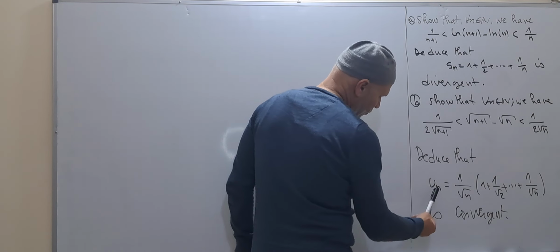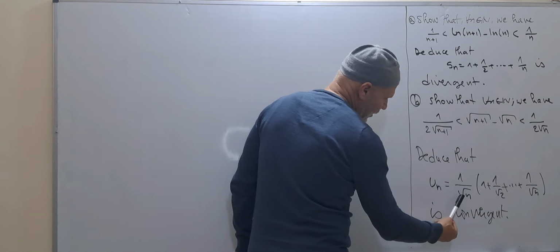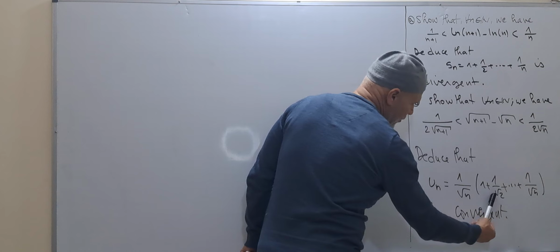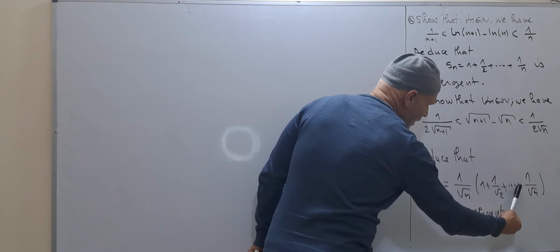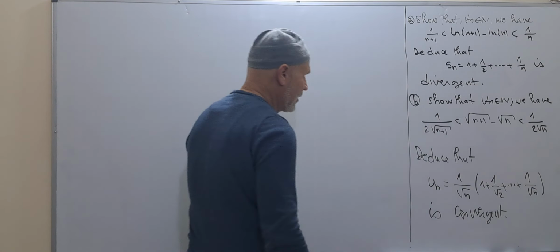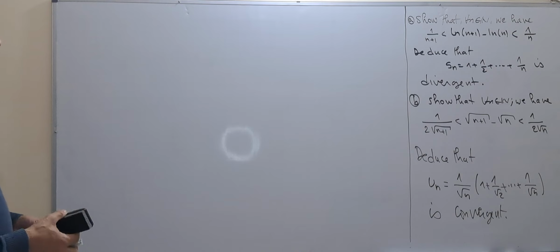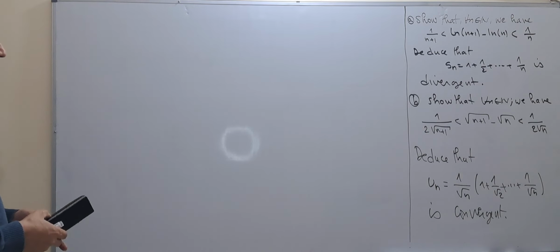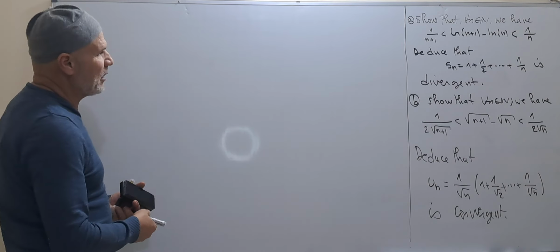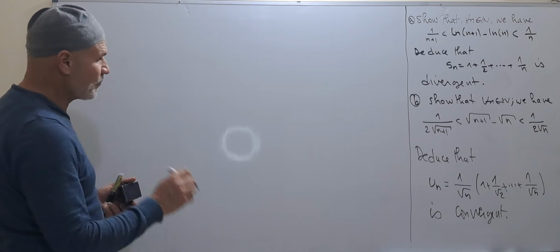Deduce that the sequence un, which is equal to 1 over the square root of n times 1 plus 1 over square root of 2 plus ... plus 1 over the square root of n, is convergent. Here we will use the mean value theorem, for example, to answer all these questions, but we have other ways to carry on these questions.